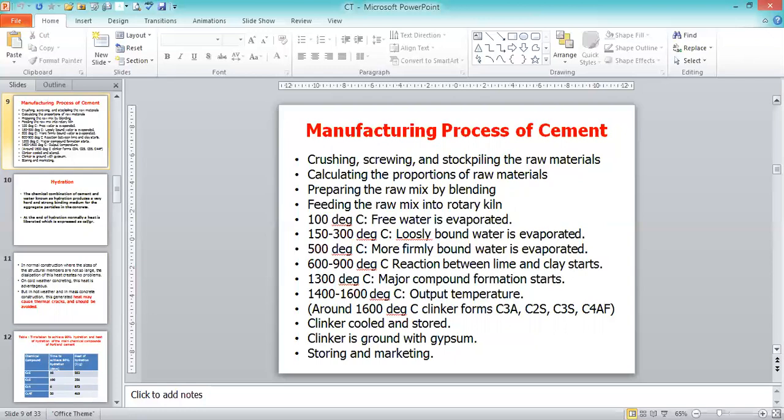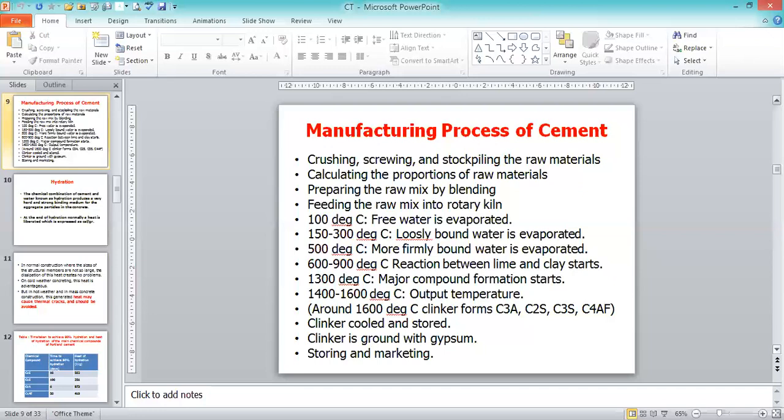In that, the materials are put into the kiln and ground. Around 1600 degrees centigrade, clinker forms. Clinker is a very big size, bulk or voluminous material. It is the technical term for what we get once we mix all the ingredients together at the given standard temperature, around 1600 degrees centigrade. It forms C3A, C2S, C3S and C4AF. The clinker is then cooled and stored, because we are going up to 1600 degrees centigrade.